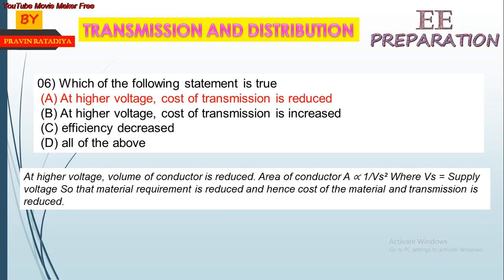Which of the following statements is true? At higher voltage, cost of transmission will reduce. We see in the MCQ that when we increase the voltage of the transmission line, then the cost of transmission is reduced. Answer is A. At higher voltage, cost of transmission is reduced. At higher voltage, volume of conductor is reduced. Area of conductor is proportional to 1 upon Vs square, where Vs is supply voltage, so the material requirement is reduced, hence the cost of the materials and transmission is reduced.